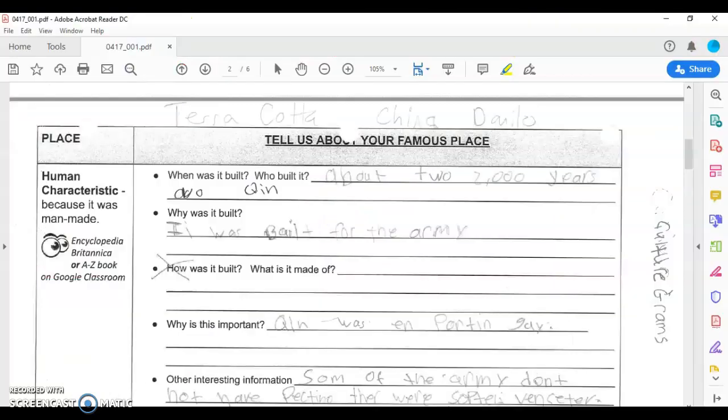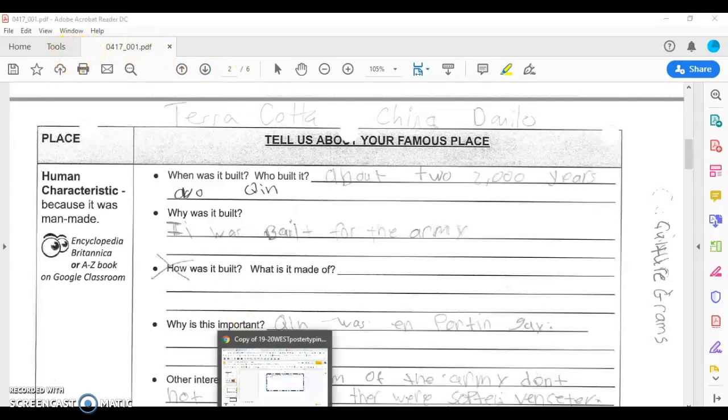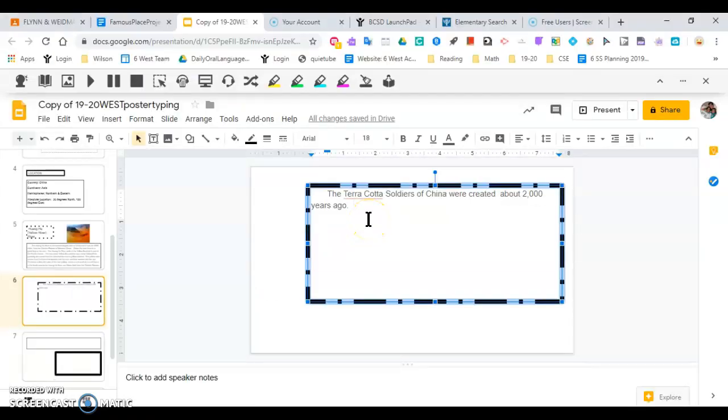Now I look back at my notes. Who built it? My notes don't say this part, but I do know this information, so I'm going to add this in here. Emperor, I'll fix the spelling later.